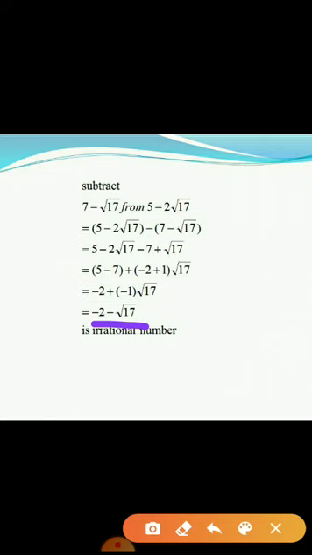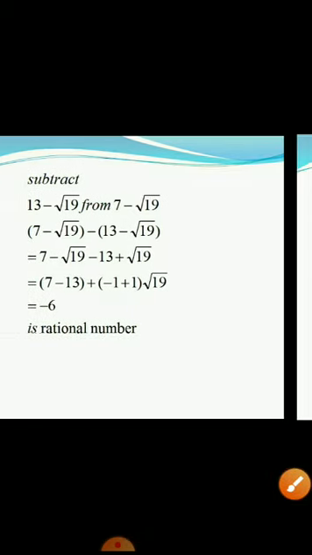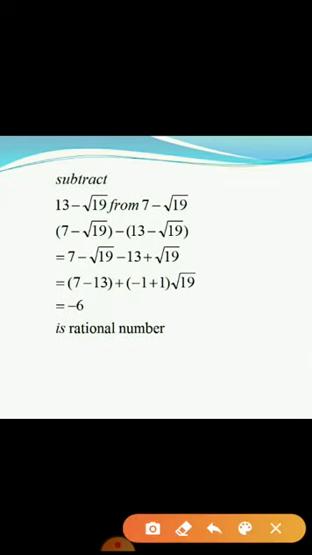So what is the answer there? It is an irrational number. So if I subtracted 2 irrational, I have got in this case irrational. Now see here, subtract this from 7 minus root 19. So which should be written first? 7 minus root 19. That I have written it here. Then minus of that. Whenever you have negative sign, multiply negative inside. So 13 minus, it will be minus 13. Minus into minus becomes plus.